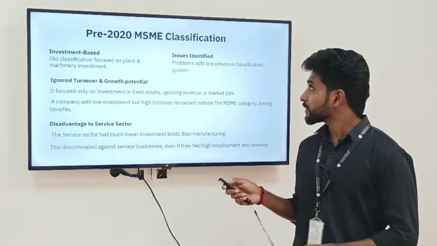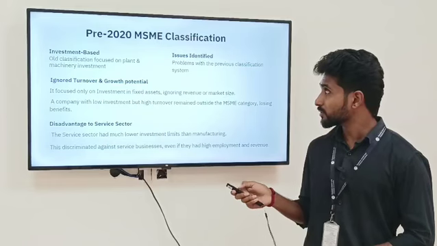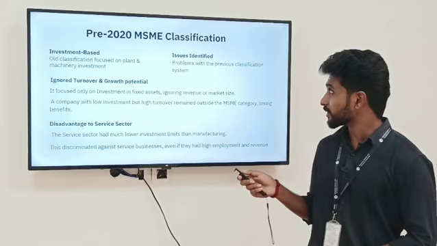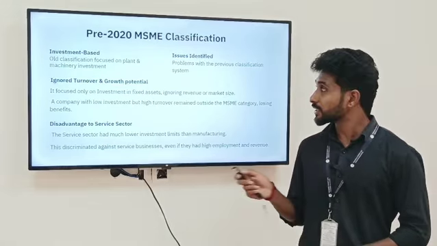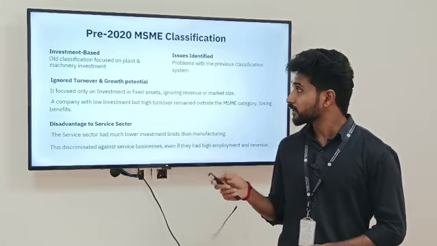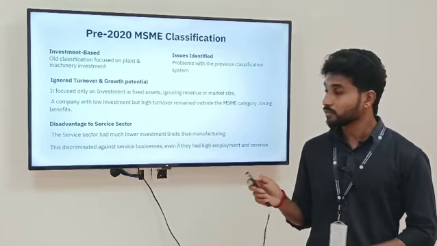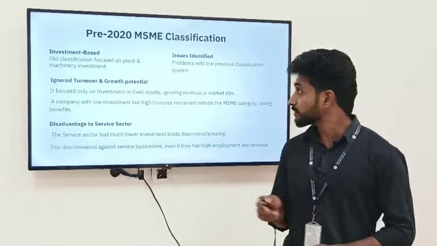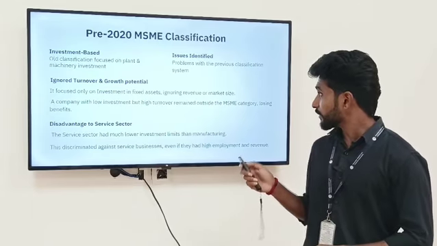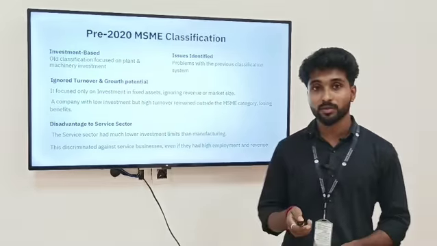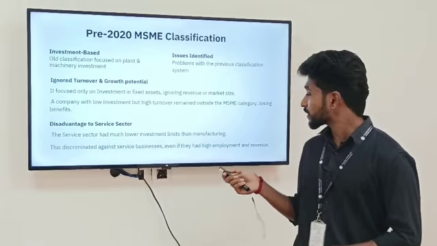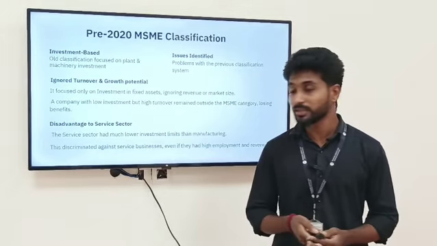Before 2020, the MSME classification was done on the basis of investment in plant and machinery. There is a problem with the previous classification. They ignore the turnover and growth potential. They focus only on investment in fixed assets, and they ignore the revenue and market size. A company with low investment and high turnover remained outside the MSME category and they lose their benefits.